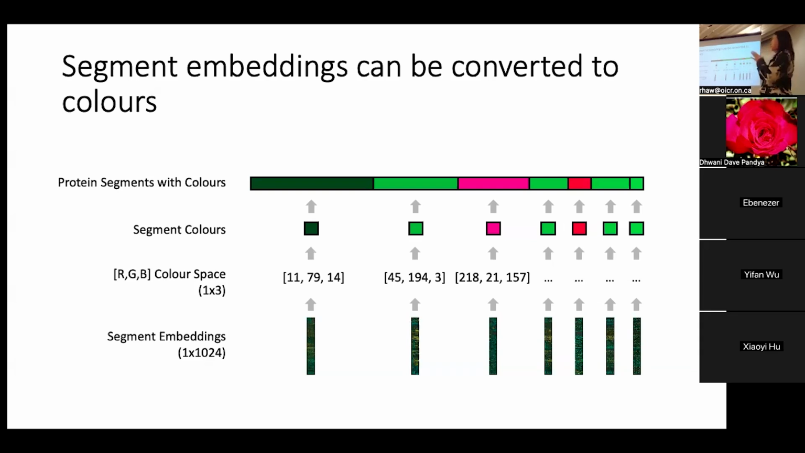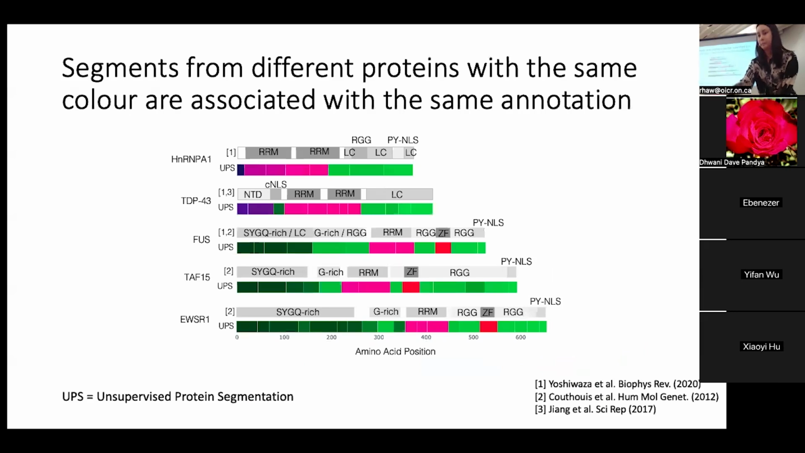And then we just scaled it up to represent the actual space of the protein that the segment is associated with. So we can use these colors to look at similarities and differences in the high dimensional space of the segment embeddings as a way to easily visualize the embeddings.